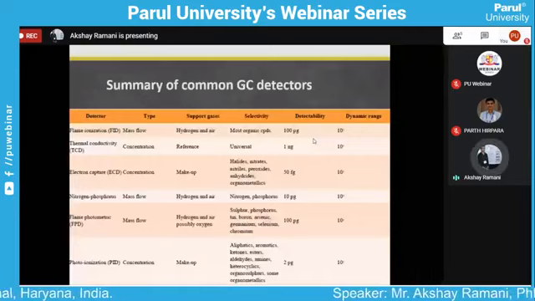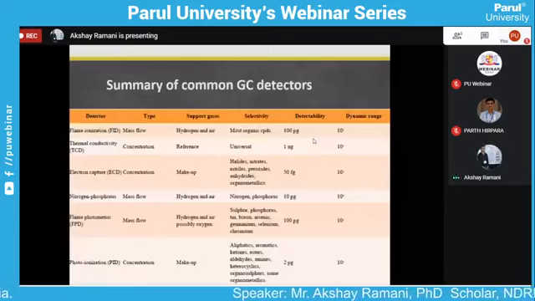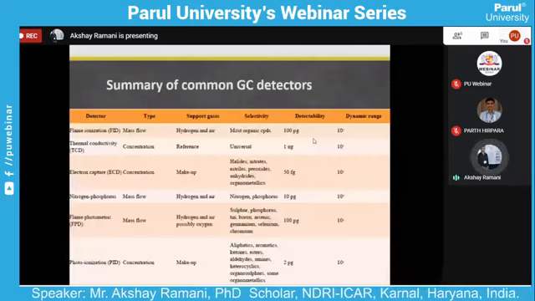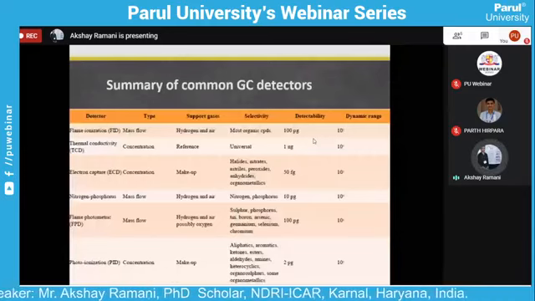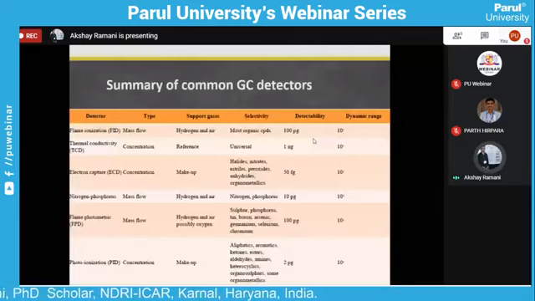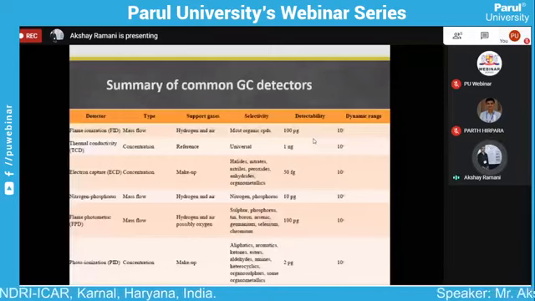Then after, the flame photometric detector. In here, sulfur is analyzed, along with phosphorus, boron, arsenic, selenium type of matter. Other analytes can also be measured by this gas chromatography detector. Here the detectability is also 100 picograms.